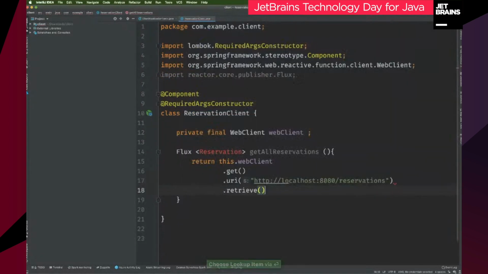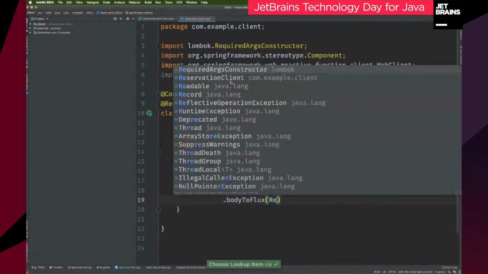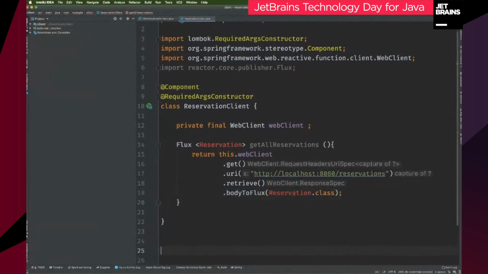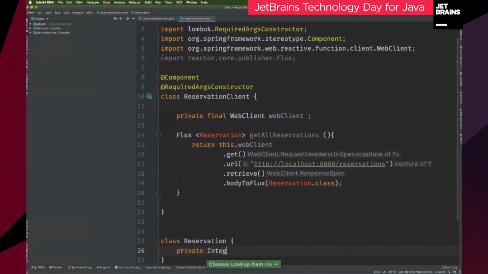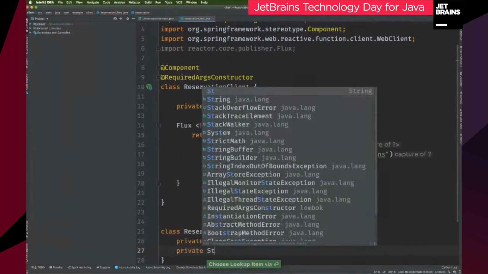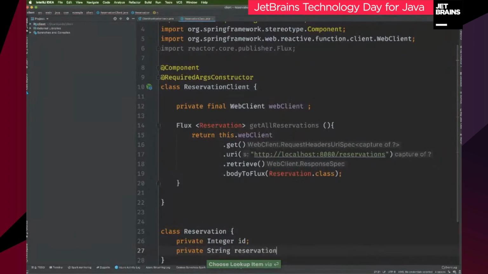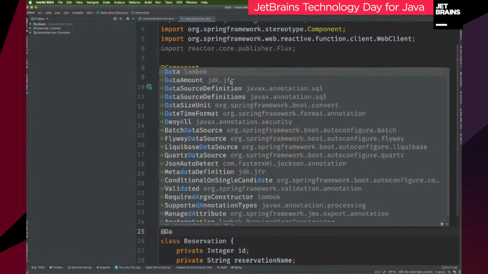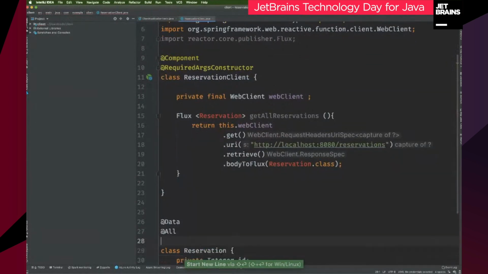8080/reservations. And the data that we get is going to be coming back, and it's going to be JSON. And we want to convert it into a type of DTO, right? Well, we have to create that DTO here. So I'll do that right here. I'm going to say Reservation, private Integer id, private String reservationName, @Data, @AllArgsConstructor and @NoArgsConstructor.